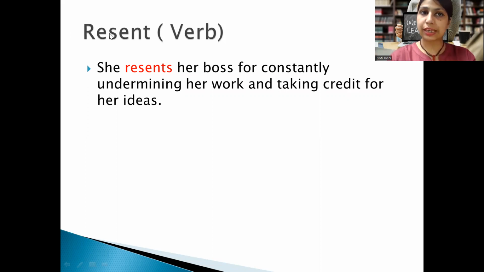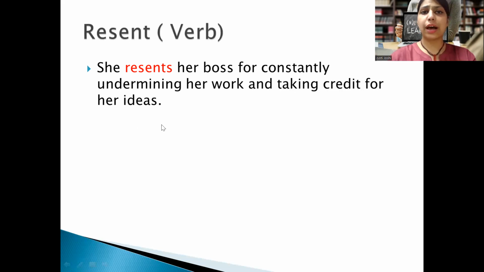And if this word carries a suffix like ful, then it becomes an adjective. So in a sentence, the role of these three words would be different. In this example, you can see that she resents her boss. Now, the verb form that we have used reminds you of the present indefinite. She resents her boss for constantly undermining her work and for taking credit for her ideas.